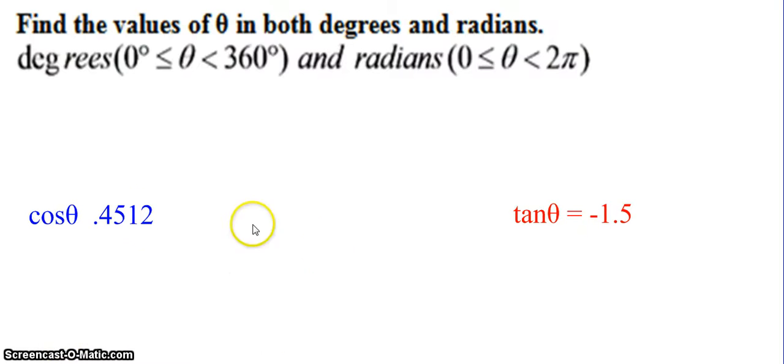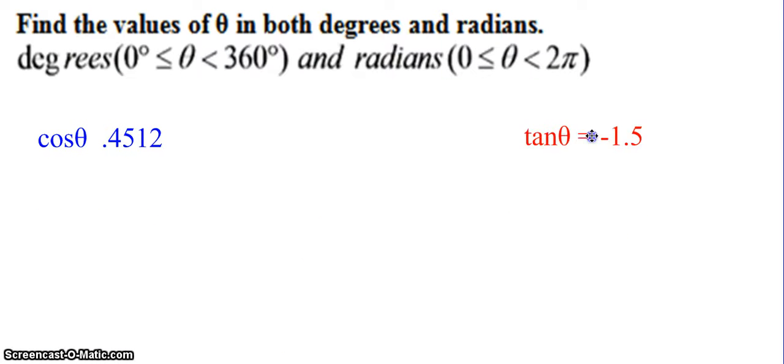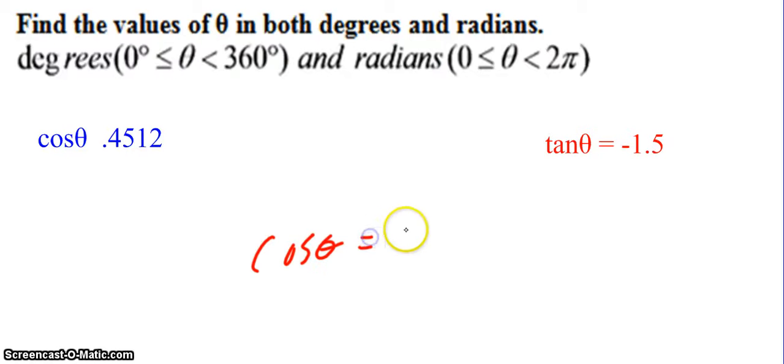Moving on. Alright, so that was an application problem. What if there is just kind of a generic problem? So we did problems like this before, but we used the unit circle. For example, I might have said cosine of theta is 1/2. Find values of theta between 0 and 360 and 0 and 2 pi. And you looked on your unit circle, you saw pi thirds and 5 pi thirds, or 60 degrees and 300 degrees. And then you got your answers. But here, we can't do that because 0.4512 is not on the unit circle, and negative 1.5 is not on the unit circle.